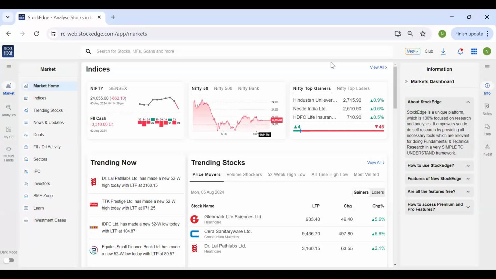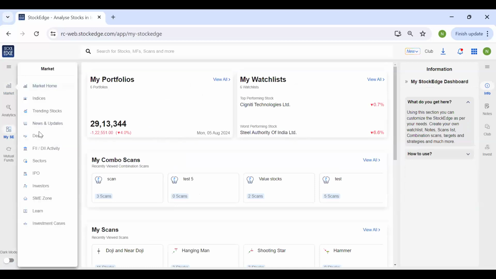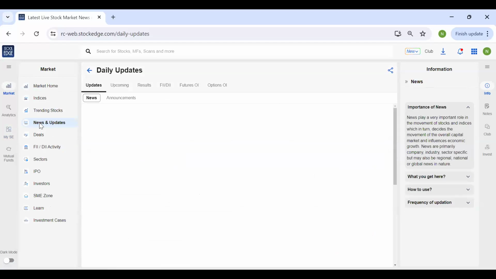Okay, so the topics that I would be covering today are the news and updates section, the FII DII activity, IPO, and then we would go to My Stockage, and I would discuss about how you can import your portfolio as well as create your watch list in Stockage. So let's just begin.